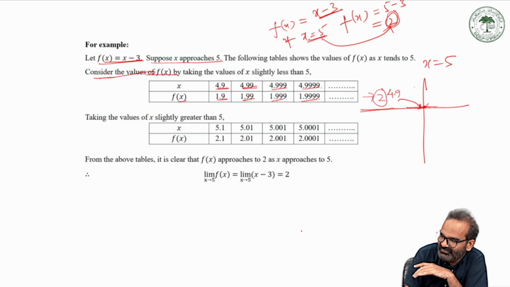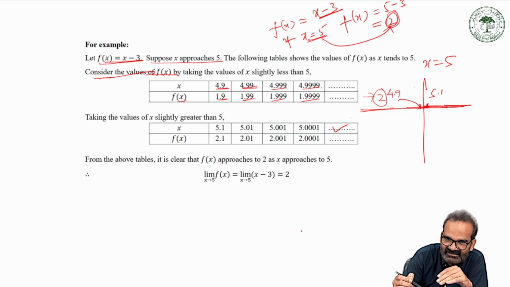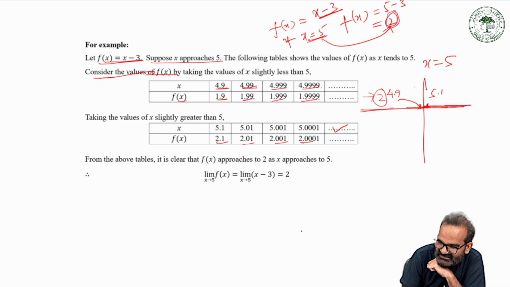Similarly, if we are moving from the right, these values are greater than 5. So take 5.1, move ahead, 5.01, move ahead more, 5.001. This means as we are moving nearer and nearer to the point 5 from its right-hand side, look at the values of f(x): 2.1, 2.01, 2.001, 2.0001. So f(x) is moving towards 2 again.